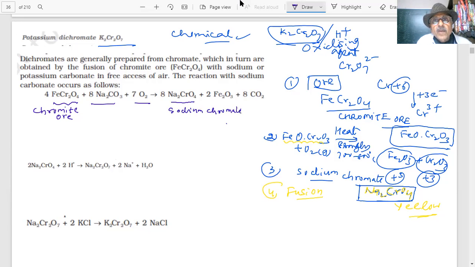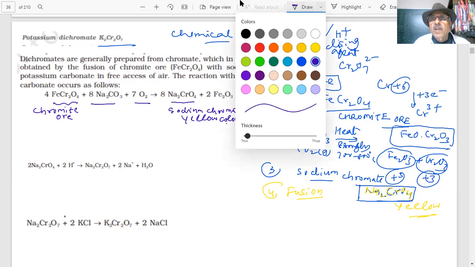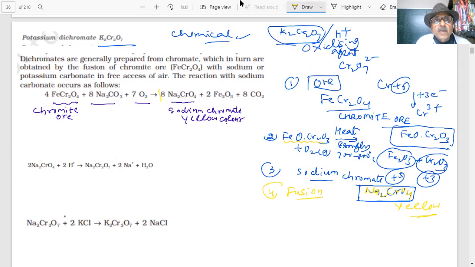Sodium chromate has a yellow color, and this is important because color is an important question in the paper. A yellow color solution is formed.